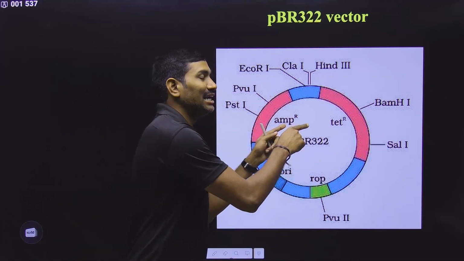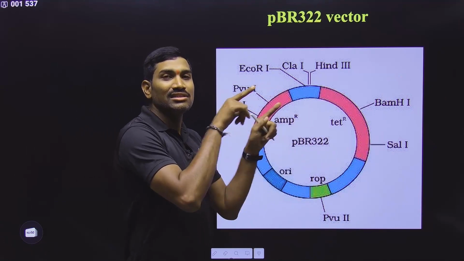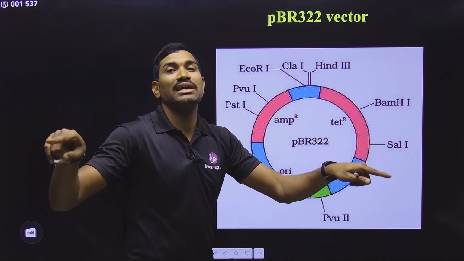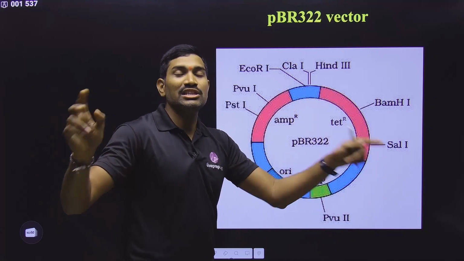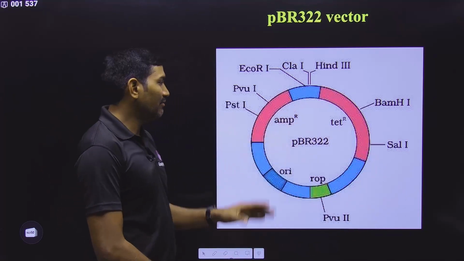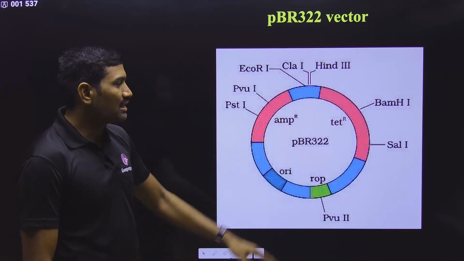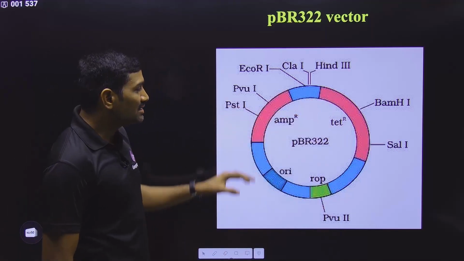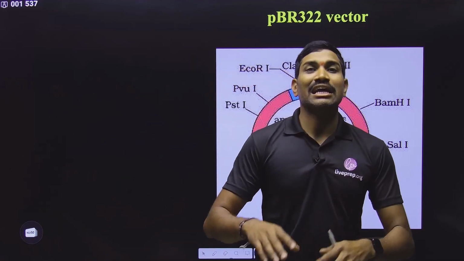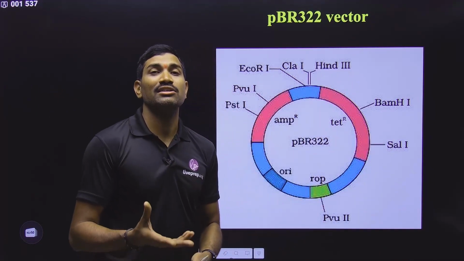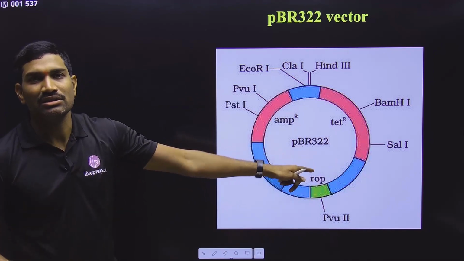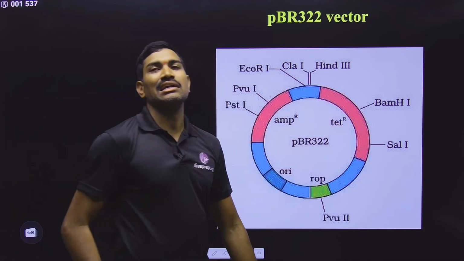These are the antibiotic resistance genes. These genes produce proteins, and those proteins interfere with the corresponding antibiotics, so that these antibiotics cannot do anything to a bacterium having the corresponding genes. These are the selectable markers. Such antibiotic resistant genes and some other genes can be used as selectable markers during the selection of recombinants in recombinant DNA technology. That's why we call these selectable markers.